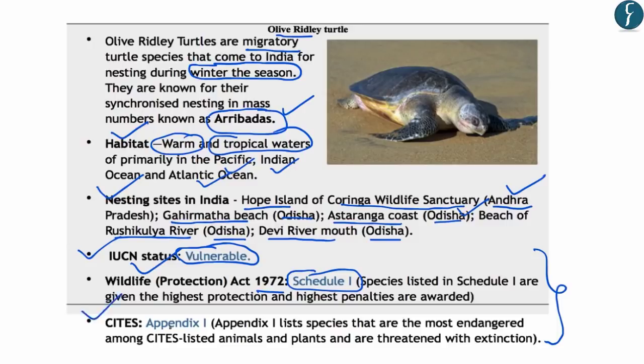Further, in CITES, they are listed in Appendix 1, and you should note that those species which are listed in Appendix 1 are the most endangered among the CITES listed animals. Now, all these facts that we have discussed are important for us from the preliminary examination point of view and can be asked in the exam.